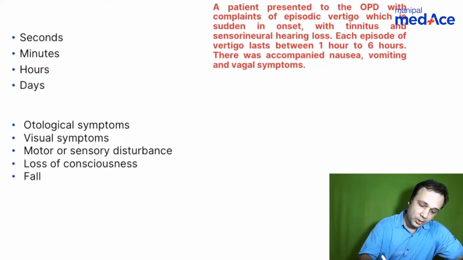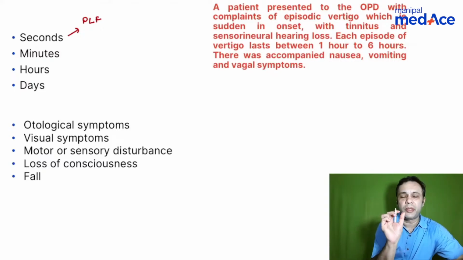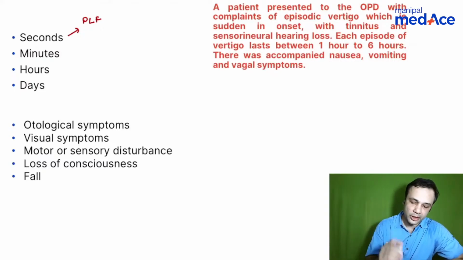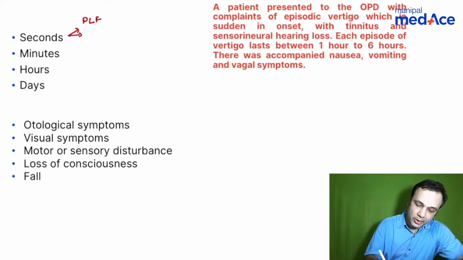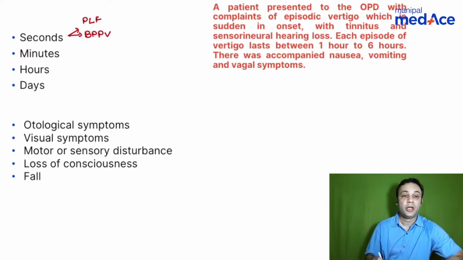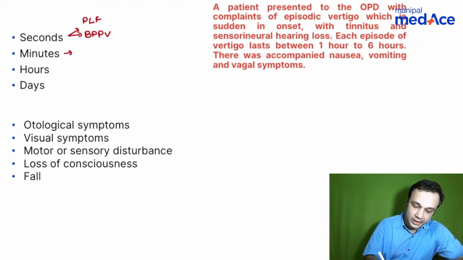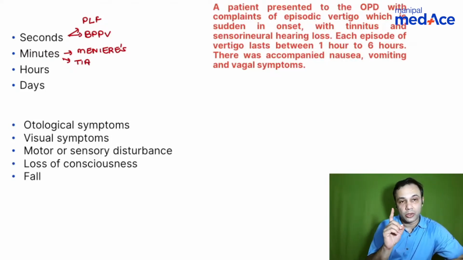When you talk about vertigo lasting a few seconds, you have perilymphatic fistula. A very small perilymphatic fistula will produce vertigo for a few seconds. The second important diagnosis when you talk about seconds will be BPPV. When you talk about a few minutes, Meniere's disease comes into the picture. And the other important differential that you can think of if it's minutes is a transient ischemic attack. There is one central cause that can produce vertigo for a few minutes.